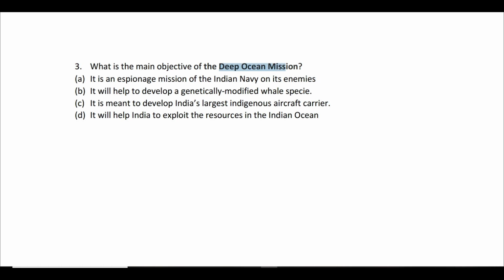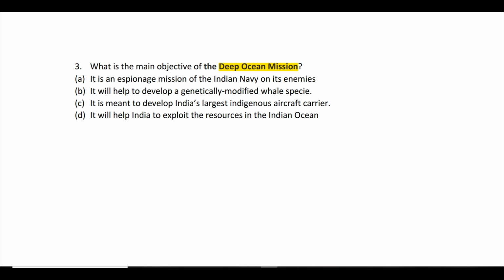This is regarding a particular initiative called the Deep Ocean Mission. So the question is asking, okay, what is the main objective of this Deep Ocean Mission? So first thing is, okay, if you have not studied this topic, I would again recommend, okay, you can skip this question. Why? Because look at the options which I have given over here.